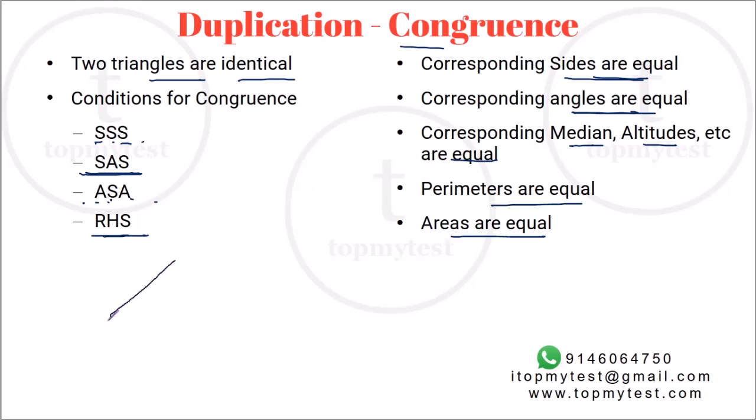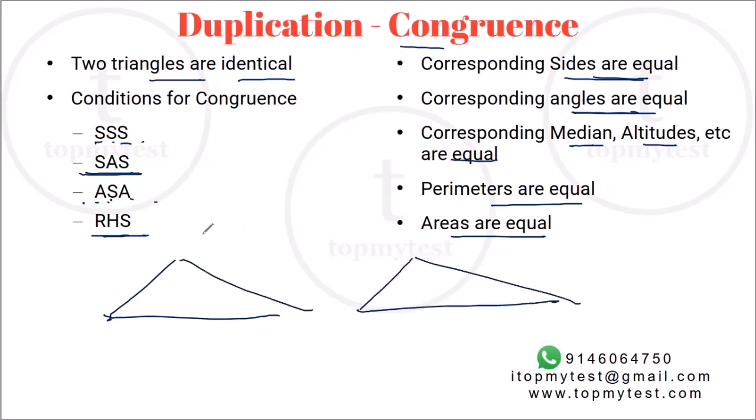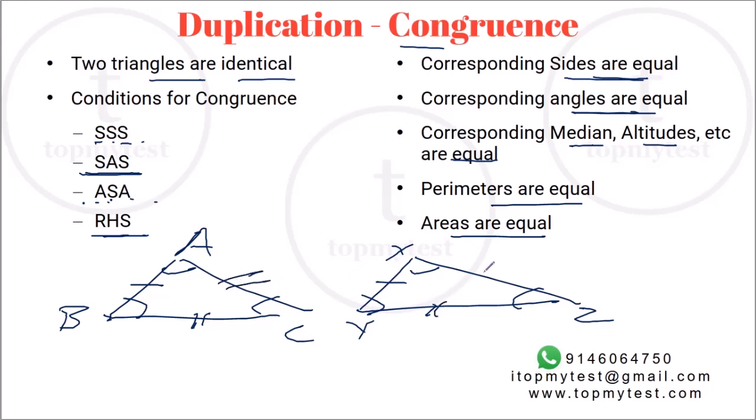Now, one thing to be careful about is if you say two triangles are congruent, so let's say A, B, C and X, Y, Z. If you say ABC is congruent to XYZ, then angle A will be equal to angle X, angle B will be equal to angle Y, angle C will be equal to angle Z, right? The side AB will be equal to side XY, the side BC will be equal to side YZ, and side AC will be equal to side XZ, right?